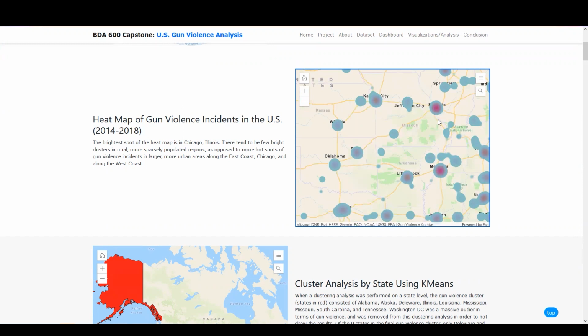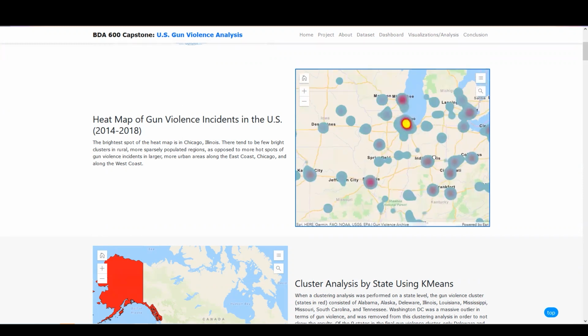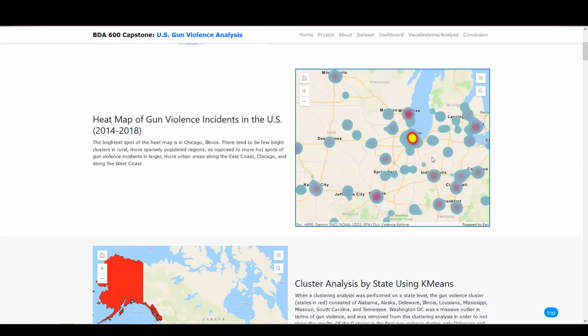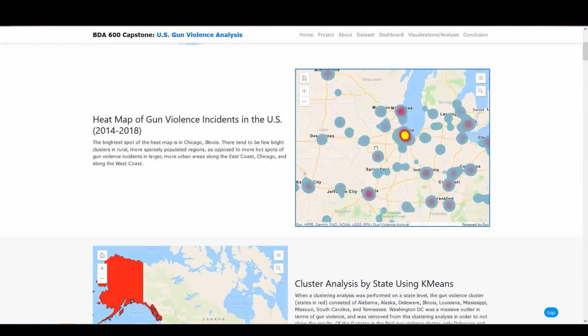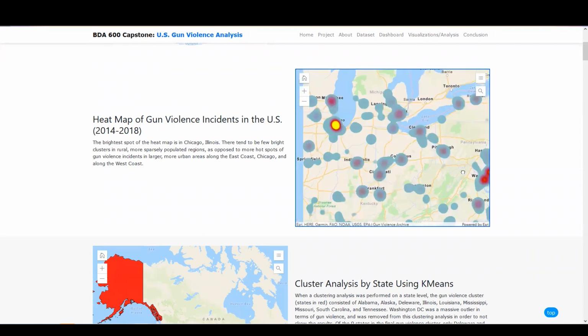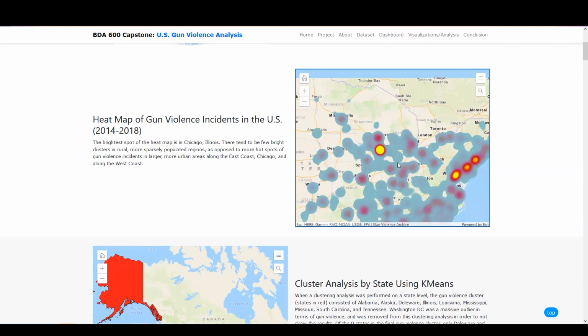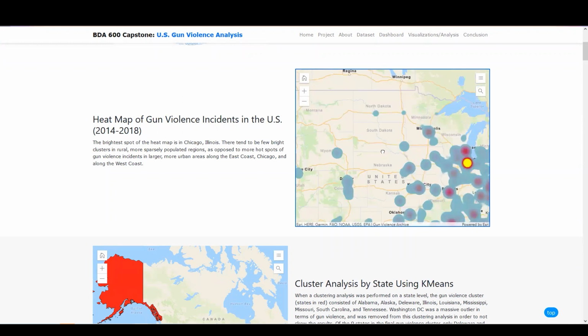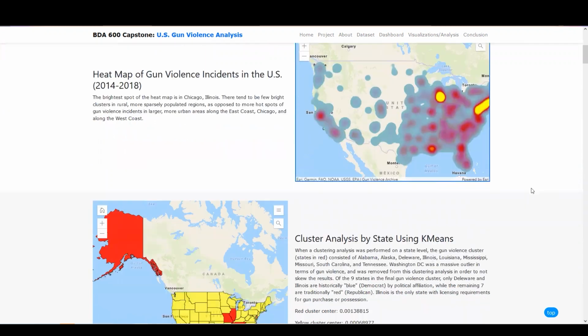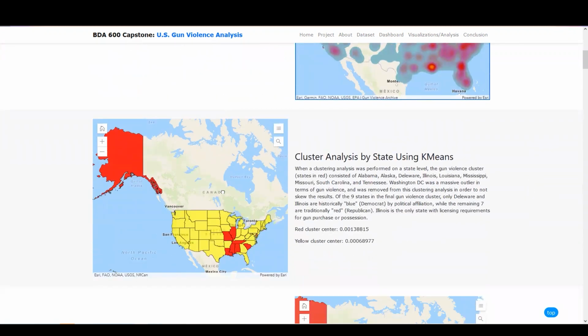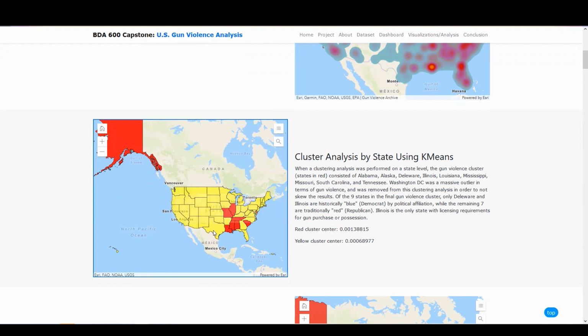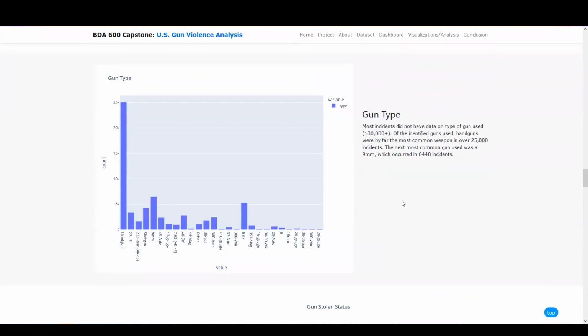When we zoom in, we see that the heat clusters are not nearly as frequent as they initially seemed, but that this spot in Chicago tends to be the brightest spot overall. We also see that there are far fewer clusters in the more sparsely populated and rural regions. Feel free to check out our website to interact with these maps of our clustering analyses and learn more about them. We also have visualizations created using the Plotly library for Python.